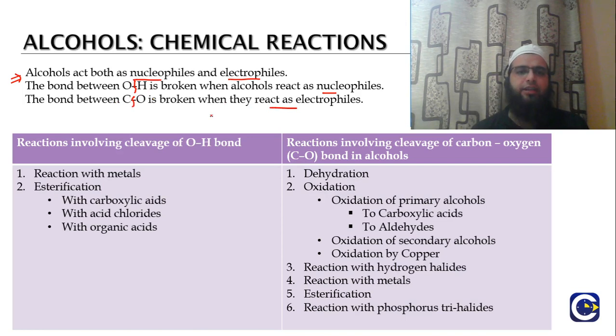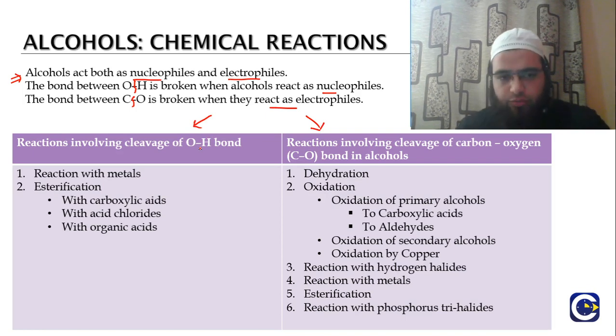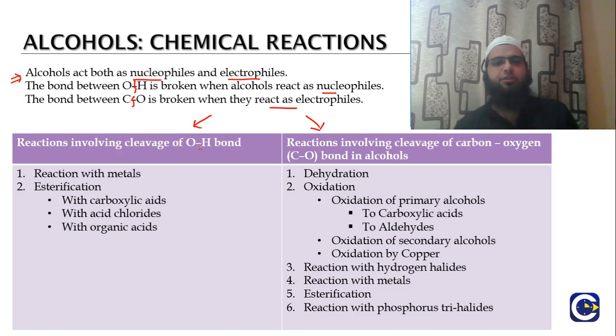Based on these two facts, we have different types of reactions that are shown by the alcohols. They are categorized into two main divisions. One is the reactions in which there is a cleavage of the oxygen hydrogen bond, and the other is the reactions which involve the cleavage of the carbon oxygen bond. So these are the major reaction types that we'll be discussing